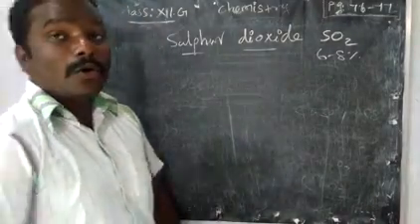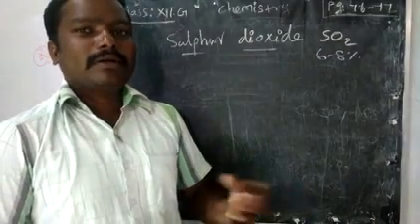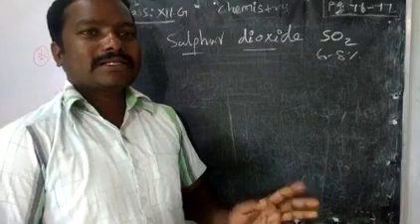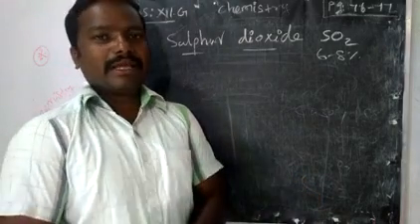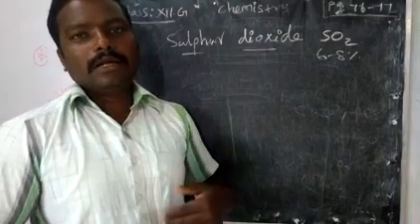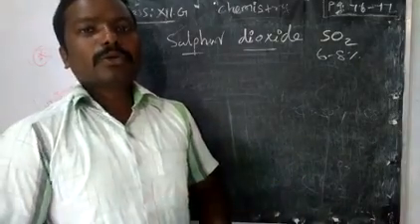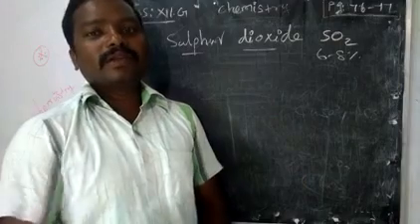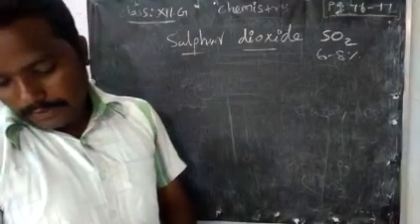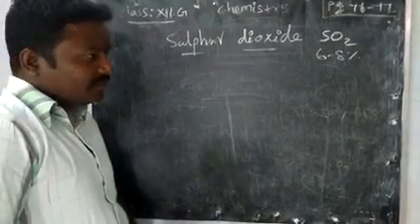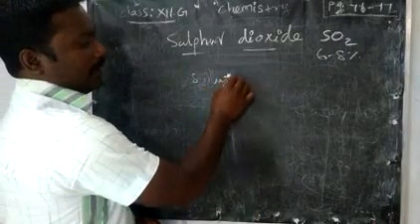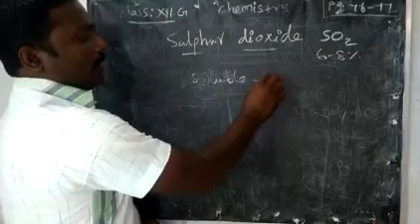It is a colorless gas, but it is called a suffocating gas. What is a suffocating gas? We cannot easily inhale it; we will suffocate. When oxygen is mixed with SO2, it causes breathing problems. Then, it is highly soluble in water.